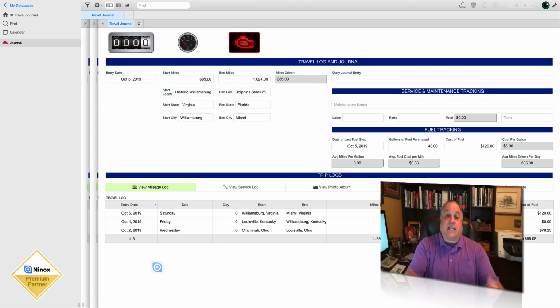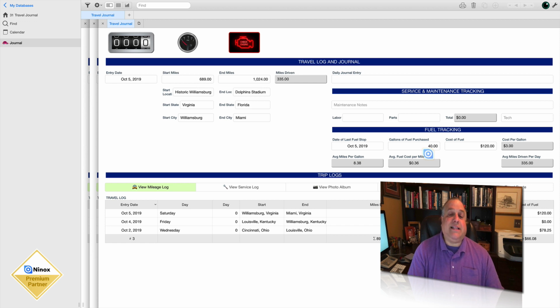But we see this chain getting longer and longer. Every day of travel is a new link in the chain, a new record linked to the previous day's record. We are continuing to add on mileage. We're tracking our locations, maybe some notes, maybe even some photographs. We have a photo journal built into our travel log, maybe photographs of the different places we have stopped, and of course tracking our maintenance and our fuel cost and usage.